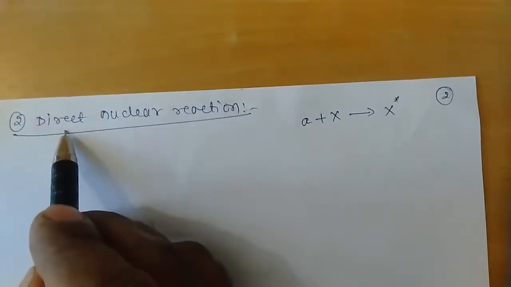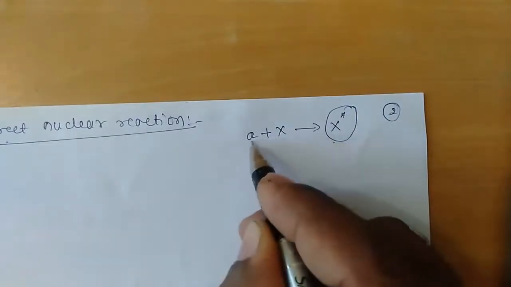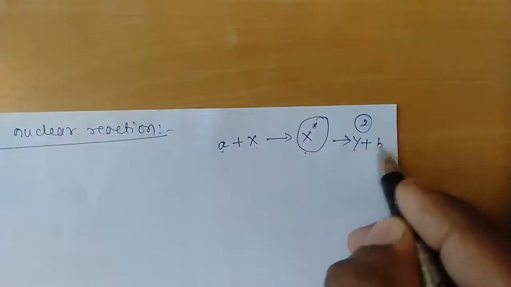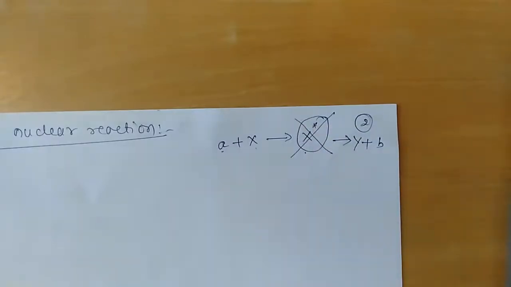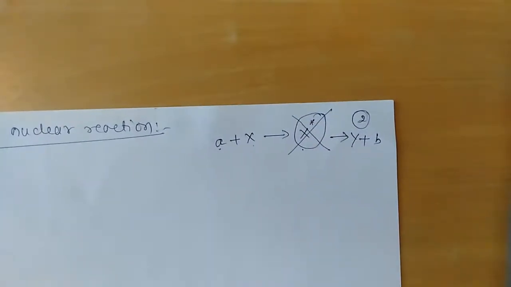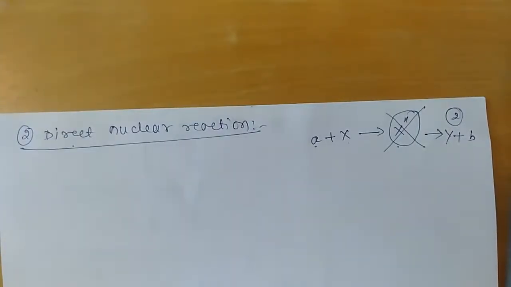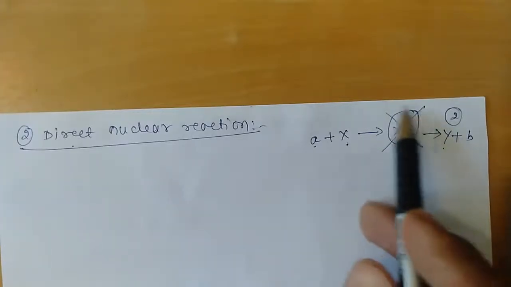But in this case, without forming these compound states, after the bombardment of the projectile on the target nucleus, it directly goes to the formation of the residual nucleus along with the emission of the ejectile. So the formation of the compound nucleus will be avoided in the case of a direct nuclear reaction. Therefore, a direct nuclear reaction is a nuclear reaction in which the target nucleus goes directly to the final state, without any intermediate state.